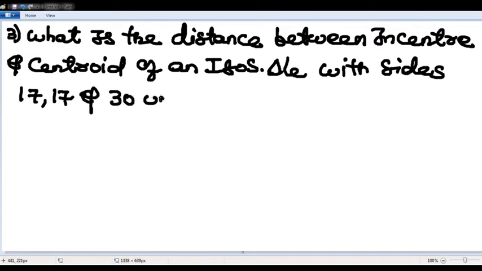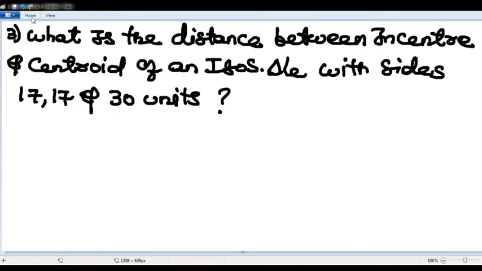There is a triangle given with sides 17, 17, 30.